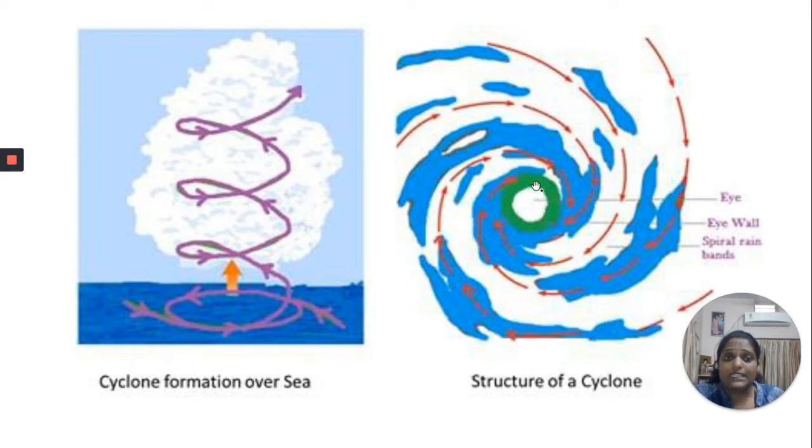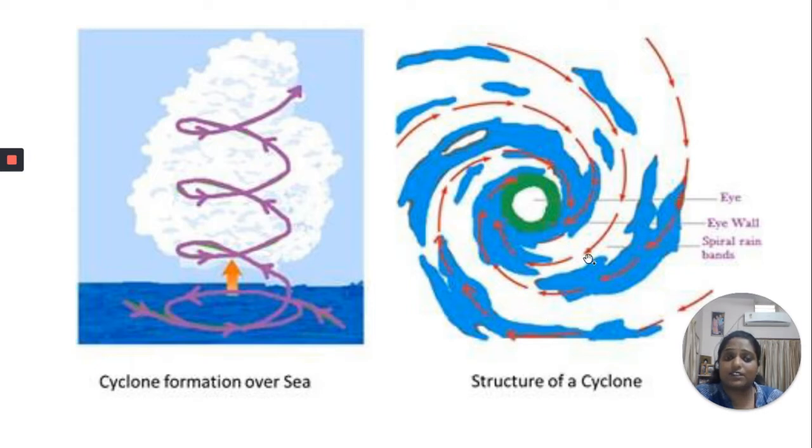Now see, this eye wall of the cyclone is the most destructive region, having very high speed winds and very high rainfall. Now this is the spiral rain of the cyclone. This is having the most rainfall in this region. This blue color is showing the heavy rainfall in this region. This consists of cloud region with heavy rainfall and the spiral movement of air.